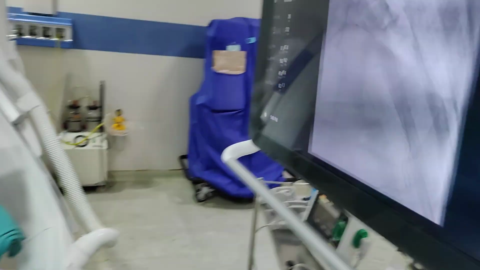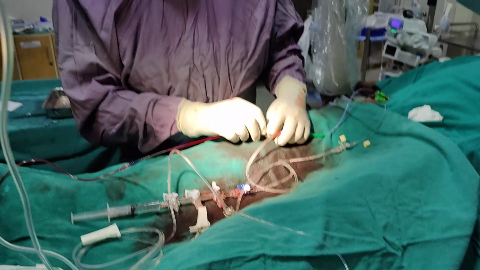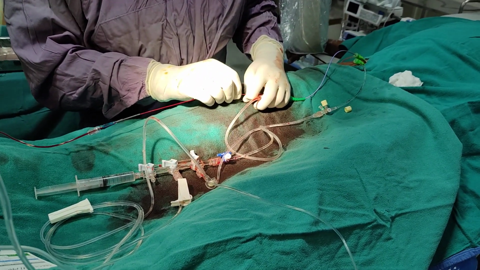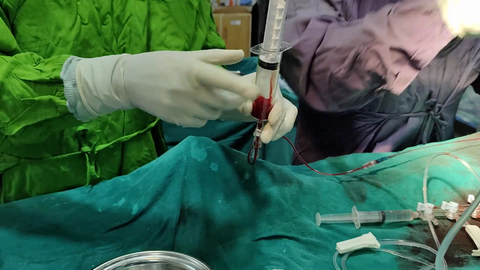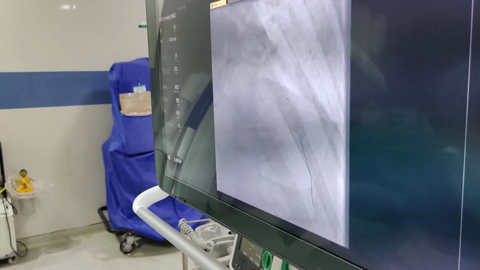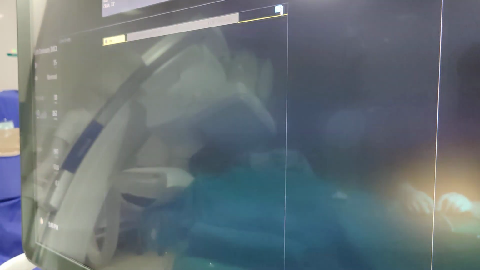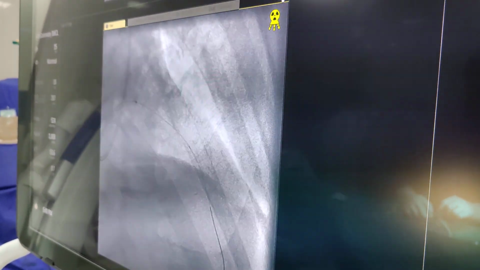I am doing another pass to pull out the suction. The tube is there, and I am slowly pulling out the blood from the coronary artery, and along with the blood, the clot will come out. This is our assumption. This is how we can do one more pass, and this is how the clot is coming out.